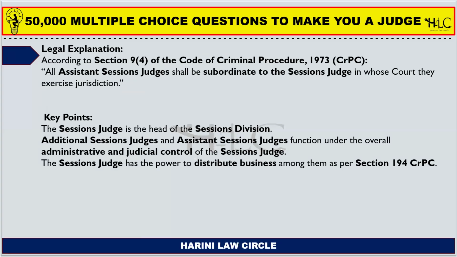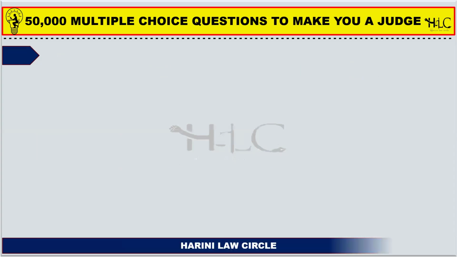The key point that you need to consider is, the sessions judge is the head of the sessions division. Additional sessions judges and assistant sessions judges function under the overall administrative and judicial control of the sessions judge. The sessions judge has the power to distribute business among them as per Section 194 of the Criminal Procedure Code.